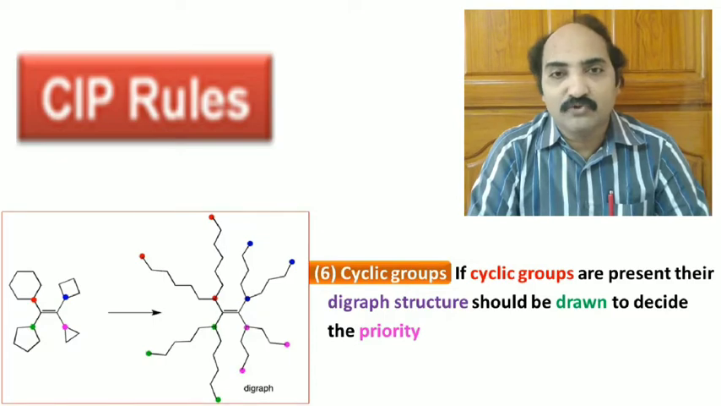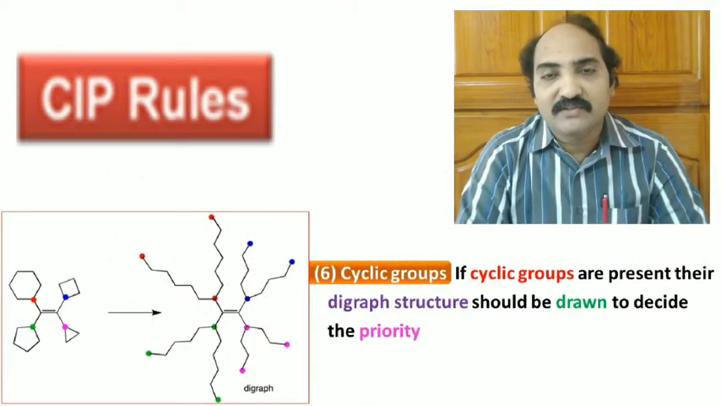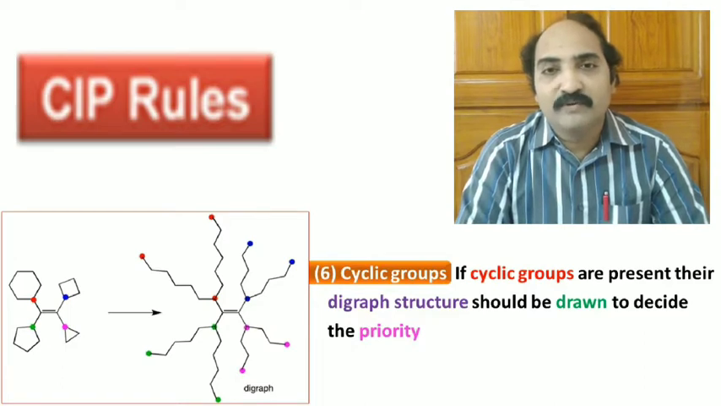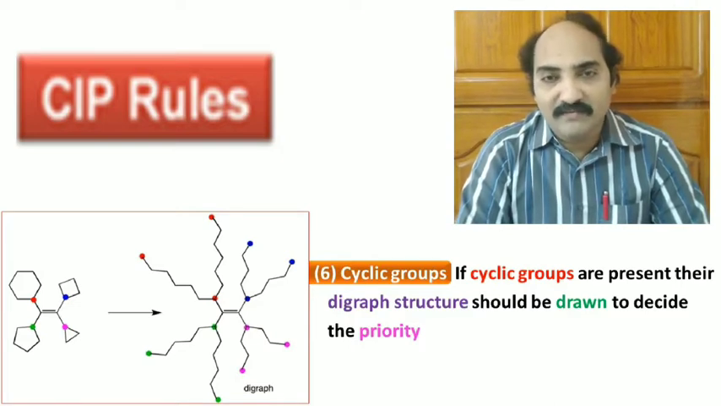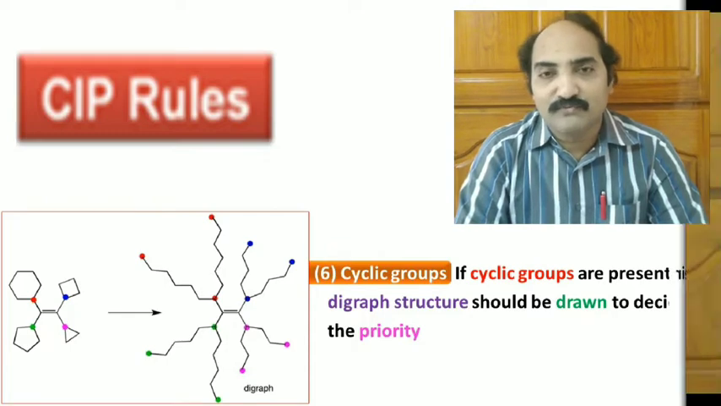Then the priority numbers should be given. Generally, if homocyclic groups are attached, then the lower cyclic group will get lower priority compared to a higher cyclic group, which implies the cyclopropyl group will have lower priority compared to the cyclobutyl group. The cyclobutyl group will have lower priority compared to the cyclopentyl group, and so on and so forth.